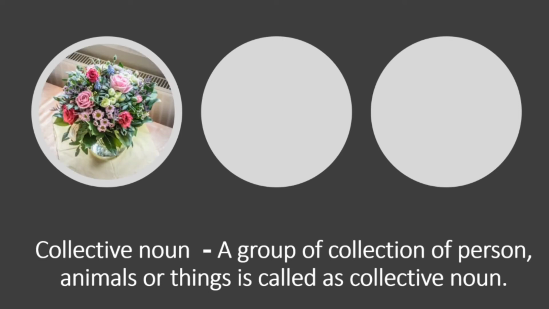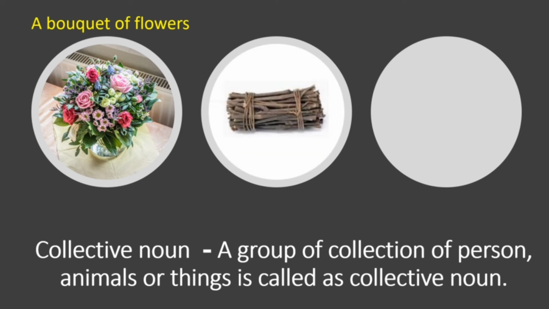See, now in this image you can see there are many flowers, not one flower. There are many flowers which are tied up together. So how do we call it in a collective noun? We say it is a bouquet of flowers. Now see this image, children. There are many sticks which are tied up together. So this is a group. This is a collection of things. So it is called a bundle of sticks.